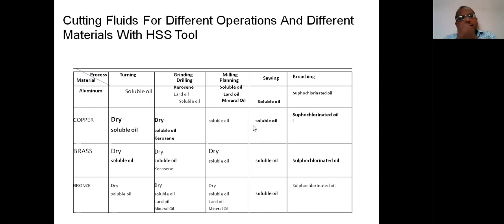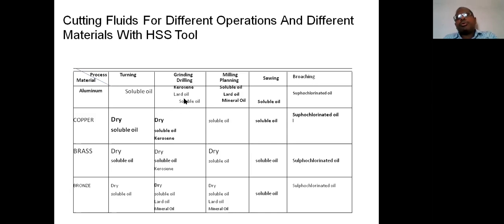So generally the preferred oil is either kerosene or lard oil, or even water soluble oil may also be used for grinding or drilling operations. Observe, turning operation is generally performed on a lathe machine. Grinding operation is performed on a grinding machine, with different types such as surface grinding, internal grinding, external grinding, and tool and cutter grinding. So for drilling and grinding machines, the generally required lubricants are kerosene oil, lard oil and soluble oil.